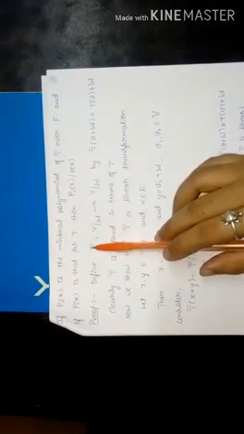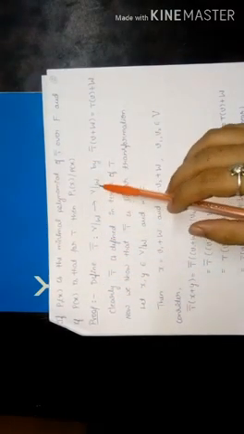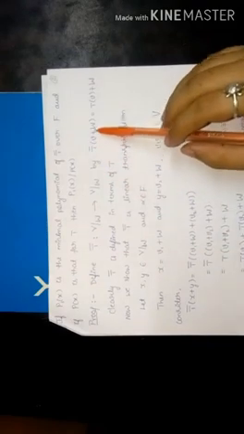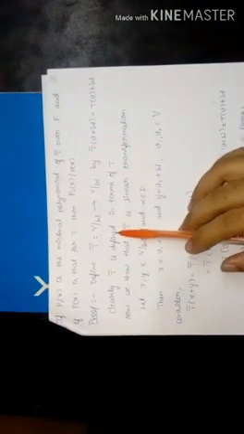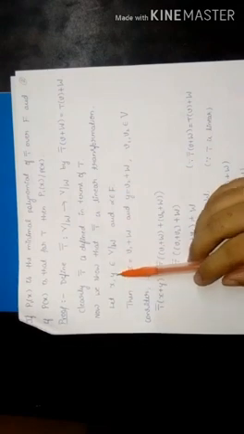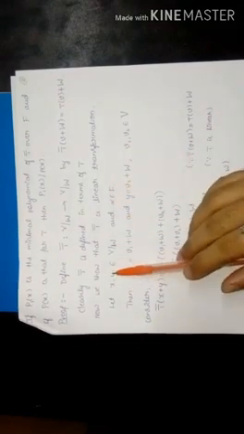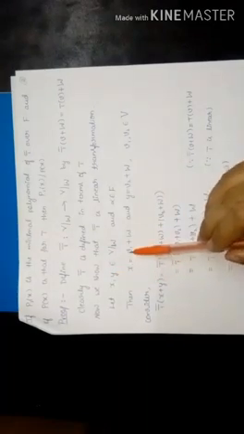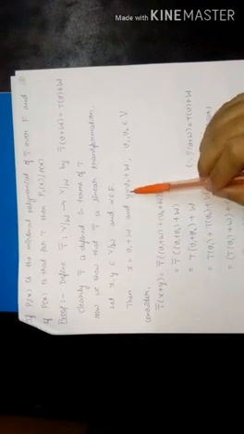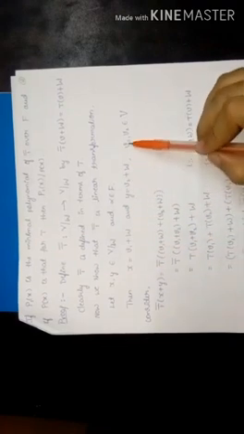Proof: define T bar from V by W to V by W, which is defined by T bar of V plus W is equal to T of V plus W. Clearly T bar is defined in terms of T. Now we have to show that T bar is a linear transformation. Let x, y belong to V by W and alpha be a scalar. Now x, y are in the form x is equal to V1 plus W and y is equal to V2 plus W, where V1, V2 belong to V.